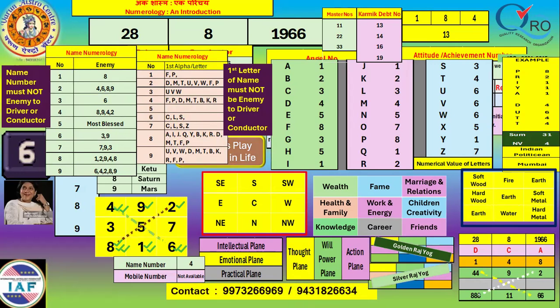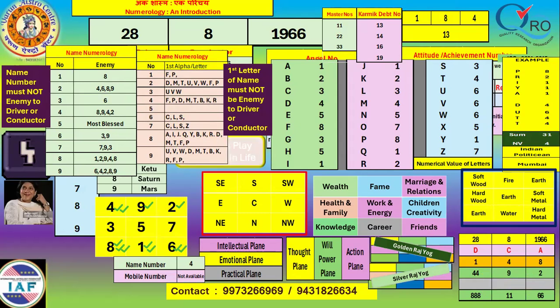Simultaneously, the native's conductor number is 4, and the name number is also going to 4 finally. And 4 is an enemy to 4. 4 is an enemy to 8. 4 is an enemy to 9. If you see here, 4 is an enemy to 8, 9, and 4 itself is an enemy to 2.